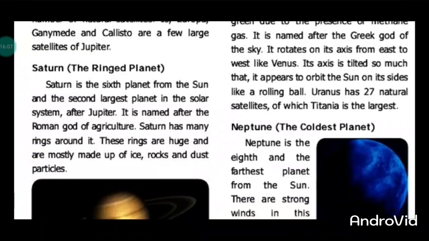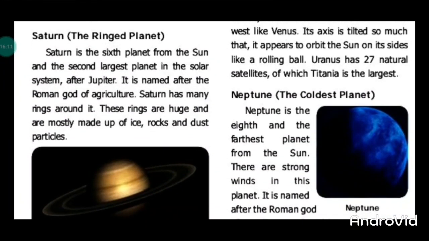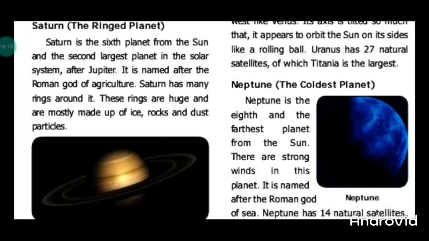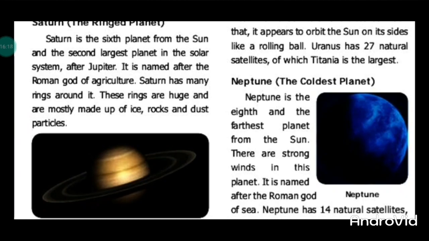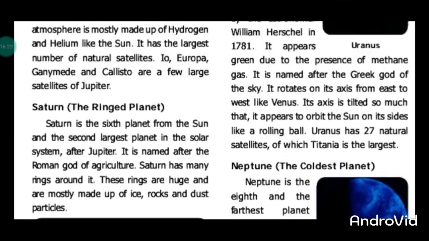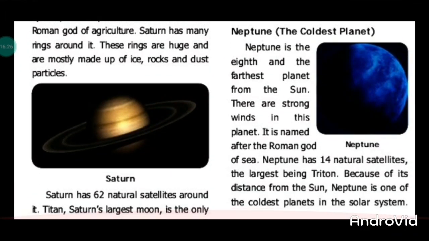Next, move to Saturn. Saturn is the sixth planet from the Sun. The second largest planet is Saturn. Its gravity is very low, so it can even float on water. Saturn has 62 natural satellites, among them Titan. Titan is its biggest natural satellite.